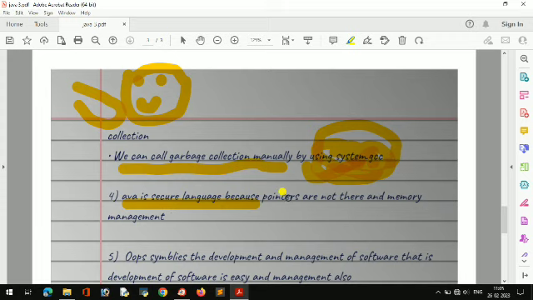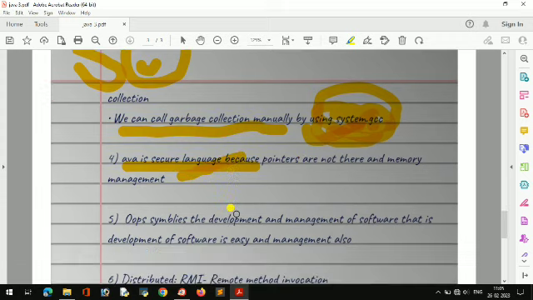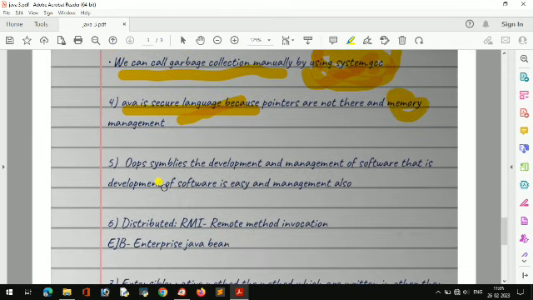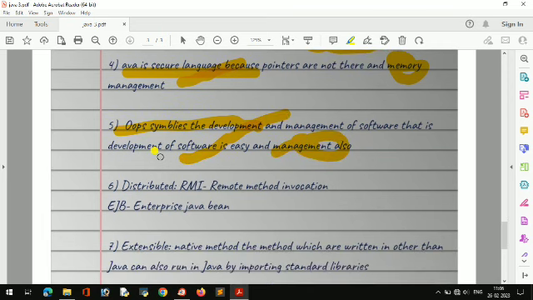So Java is a secure language because pointer concepts are not there, and so Java is very much secure, because with the help of pointer concept anyone can access our memory. Because of OOPS concept, the development of software is very easy and management is also very easy. That is the only point.